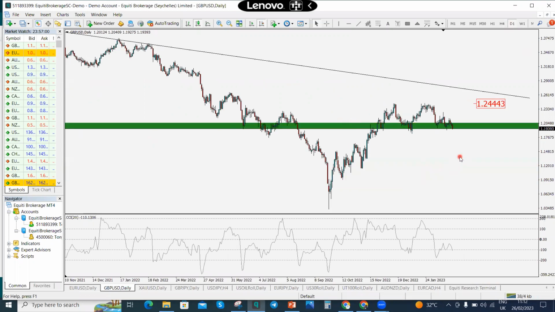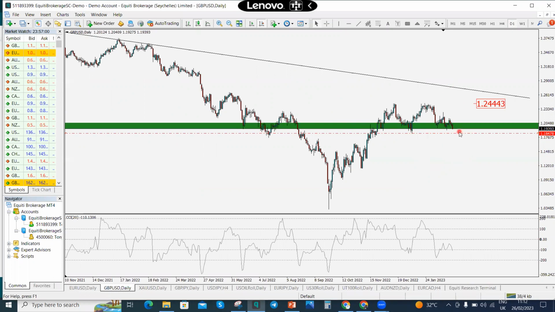Because even if dollar is going to go bullish, the best that could happen is GBP USD falling at worst into 1.18478.